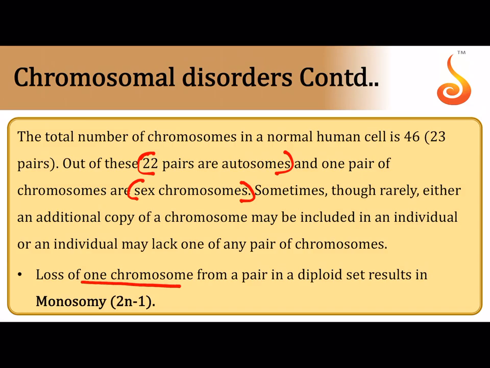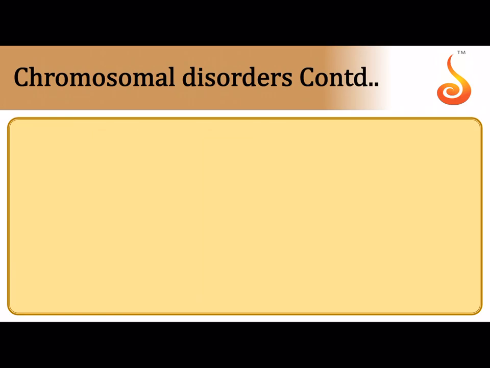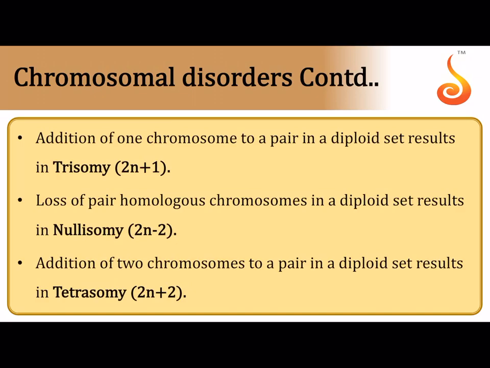For example, loss of one chromosome from a pair in a diploid set, it is 2n minus 1, then that pair has become single, that is called monosomy. And if there is an addition to a pair, the pair becomes a trio, it is called trisomy. If I remove both from a pair, I am completely eliminating one pair. Say from 22 pairs of autosomes I remove one pair, then the number of autosomes in your genome becomes 21 pairs, that is referred to as nullisomy, because you are removing both members, the entire pair.